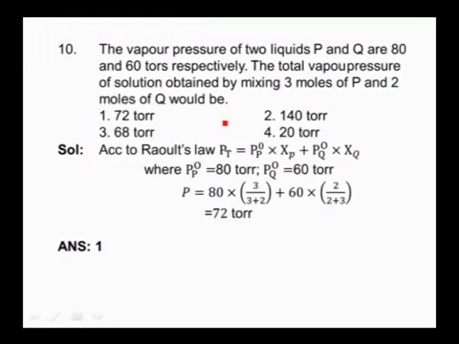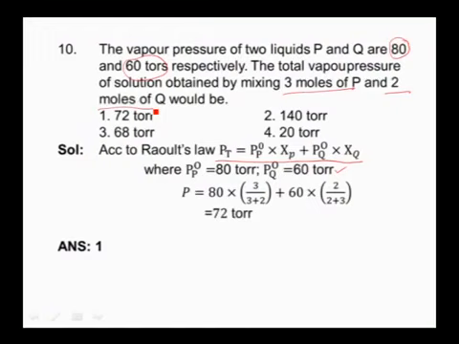According to Raoult's law, for a binary liquid solution, the total pressure of the solution is equal to sum of the partial pressures. And here given the pressures of the pure components 80 and 60 torrs respectively. So P naught P is equal to 80 torrs and P naught Q is equal to 60 torrs. Number of moles of P is equal to 3 and number of moles of Q is equal to 2.